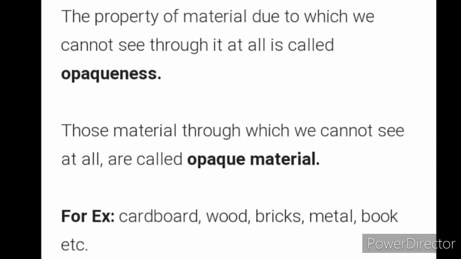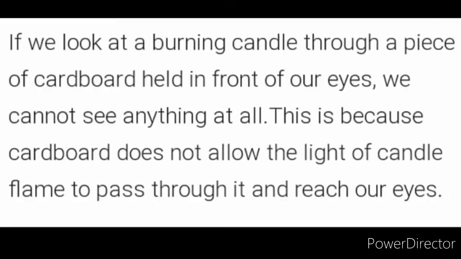The property of material due to which we cannot see through it at all is called opaqueness. Those materials through which we cannot see at all are called opaque materials. For example, cardboard, wood, bricks, metal, book, etc. These are opaque materials. If we look at a burning candle through a piece of cardboard held in front of our eyes, we cannot see anything at all. This is because cardboard does not allow the light of the candle flame to pass through it and reach our eyes.